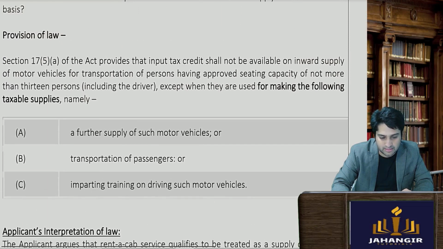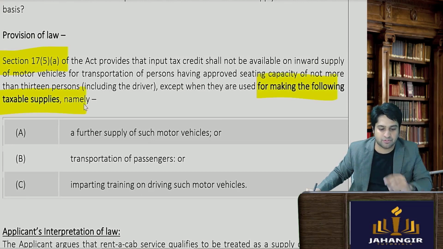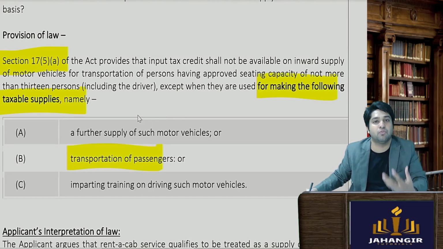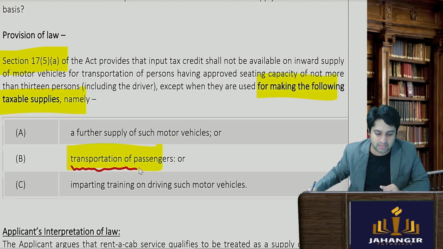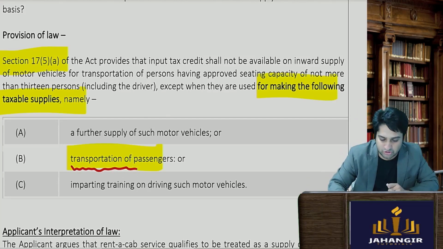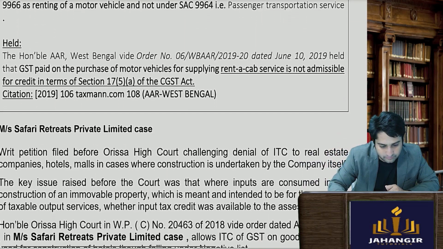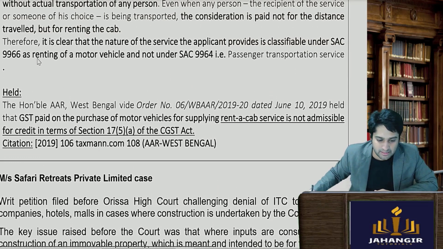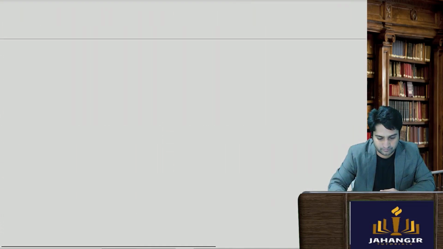We had seen that in section 17 subsection 5A, it had said that exception was there if the person is involved in transportation of passengers. But the interpretation was that this business of renting a cab is not to be covered in this law and to be taken in a different head altogether of renting motor vehicles, a separate section altogether. And that is it. We are done with this most important section.